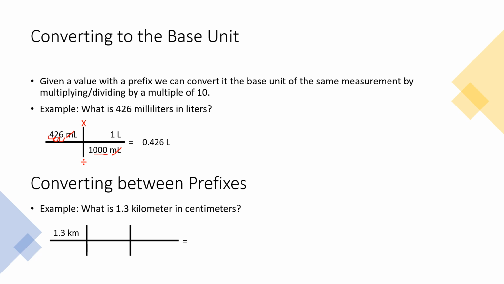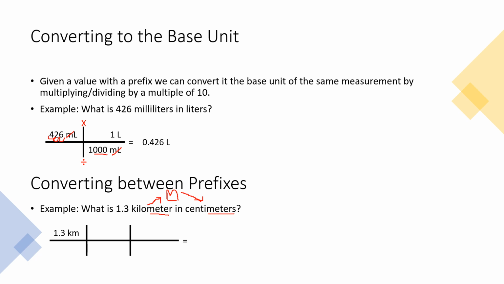So what I do know is how to go from kilometers to meters. I'm going to put M up here for meter. So I know how to go from here to here. I also know how to go from meters to centimeters. Notice that both the terms have meter in them. That's our base unit. So I know how to go between my base unit and something with a prefix. So this is the path we're going to take. When two things have a prefix, we're going to go to the base unit first, the meter, then we're going to go to the other unit.